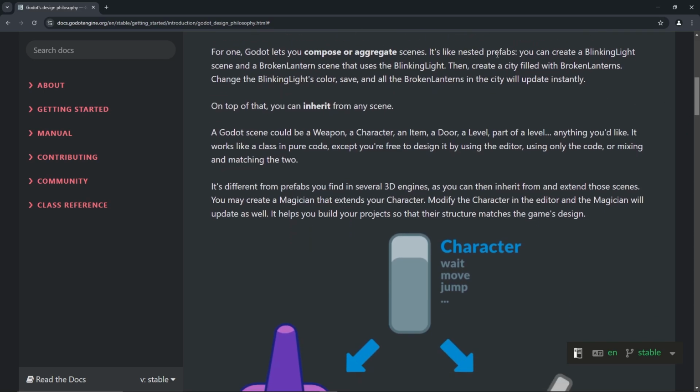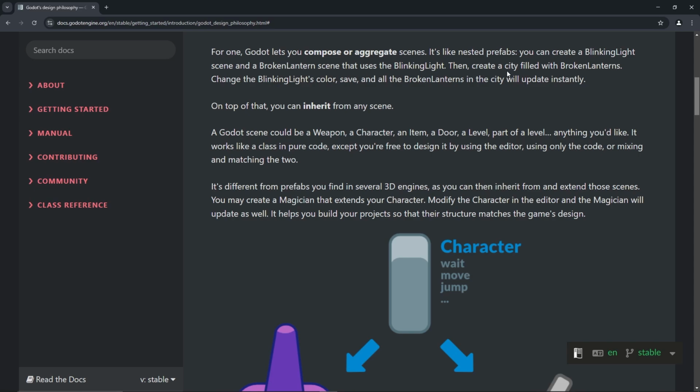It's like nested prefabs. We can create a blinking light scene and a broken lantern scene that uses the blinking light. So we make a blinking light function, and then we make the broken lantern function call the blinking light function, right?